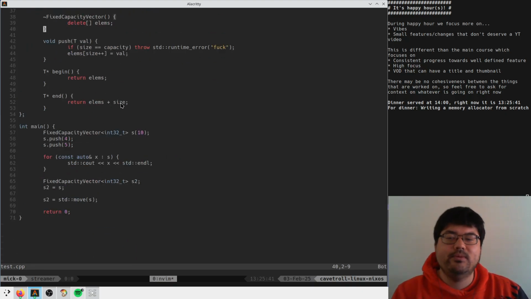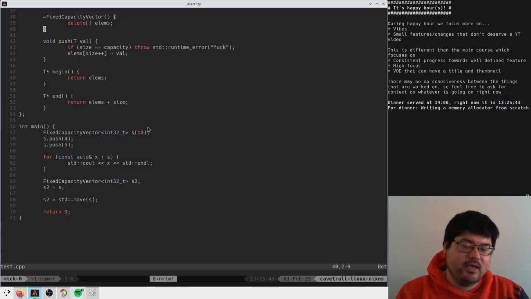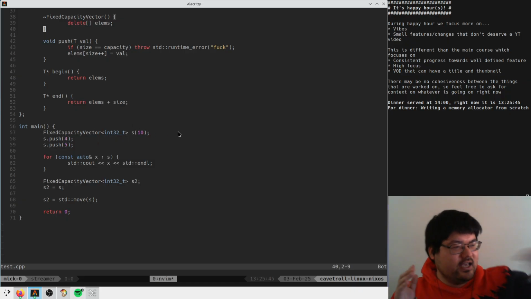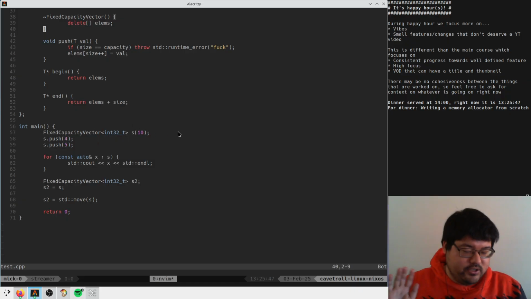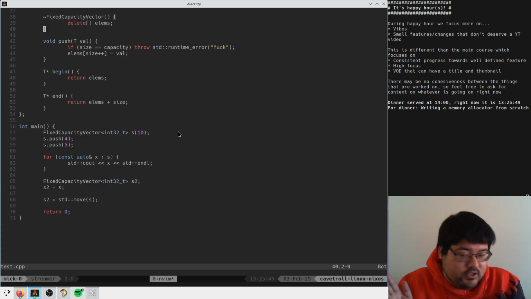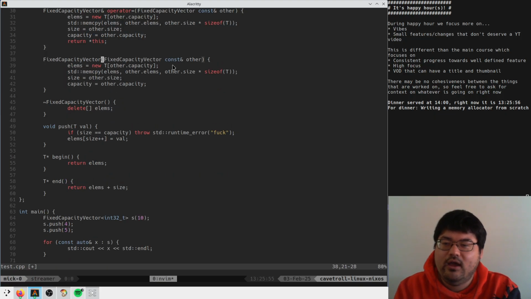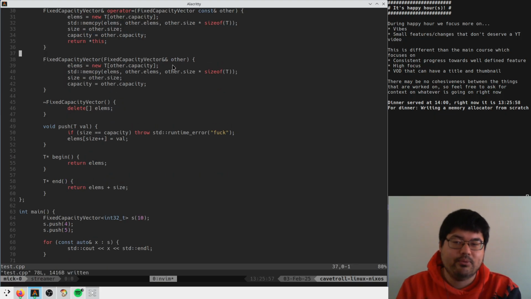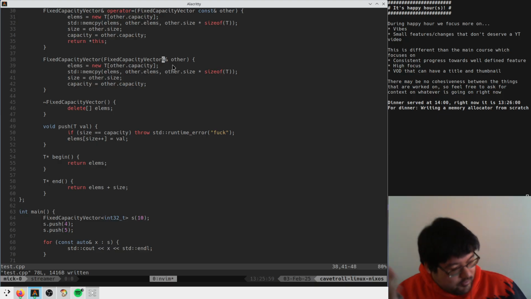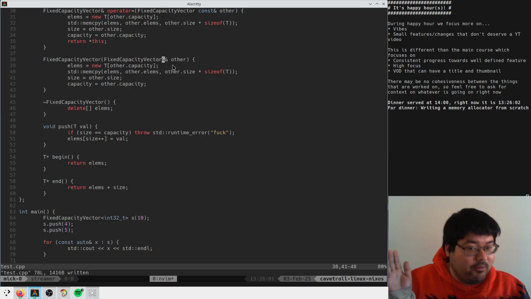But say that you wanted to be able to say, okay, this thing used to be S, now I want it to be S2, and S is now invalid, and I don't want to allocate new memory and copy it every time. Well, I guess we'll write a move constructor then. So you copy this guy, and instead of writing const here, I'm going to put two ampersands. Who knows what that means? I mean, I know what it means, but who knows what the double ampersand means?